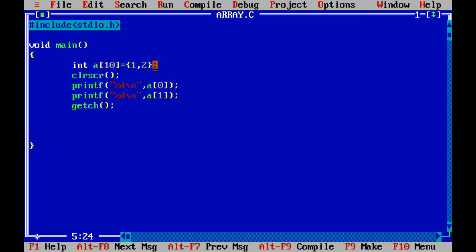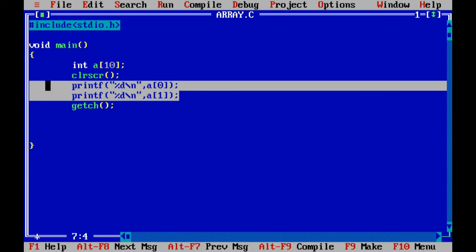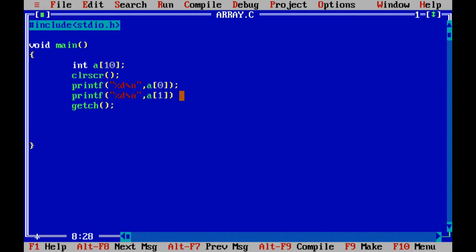The best and very good way to declare and use an array is using a for loop and taking the values from the user. I have declared an array here and I will take the values from the user. For that I will give a printf to enter the value, and I will give a for loop.